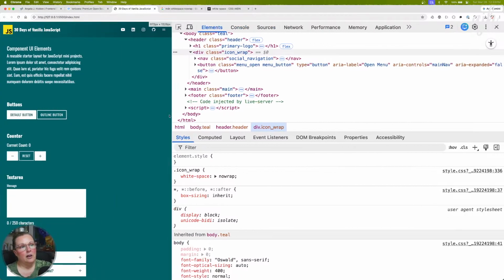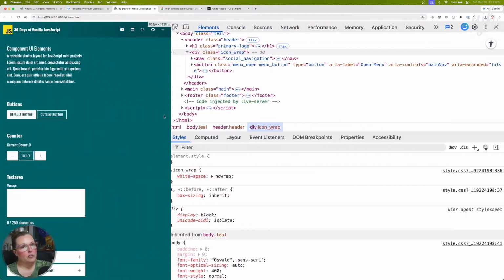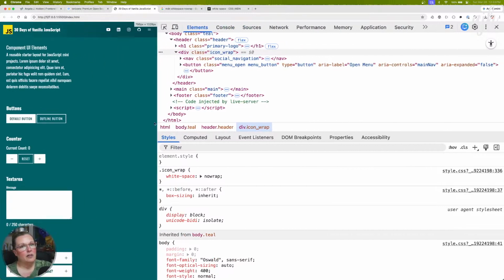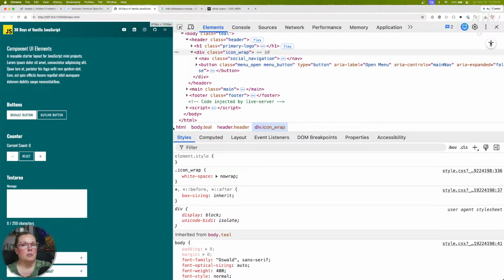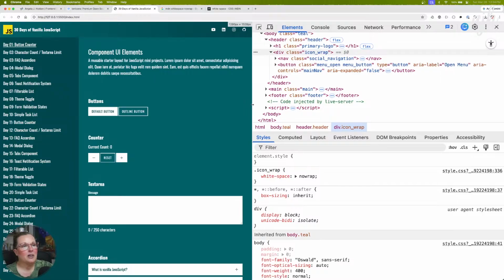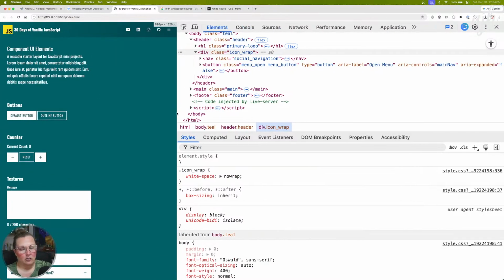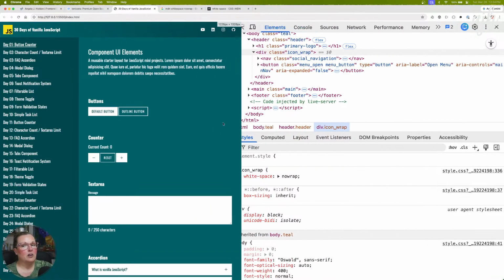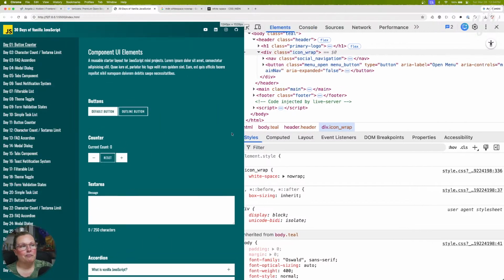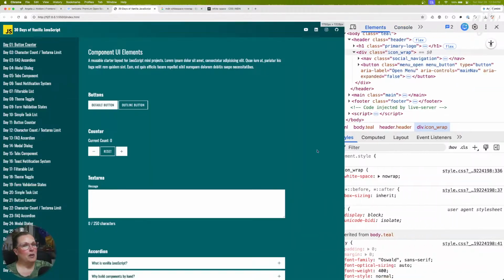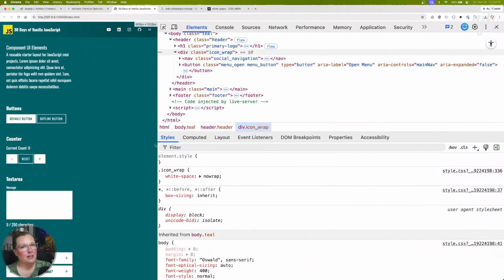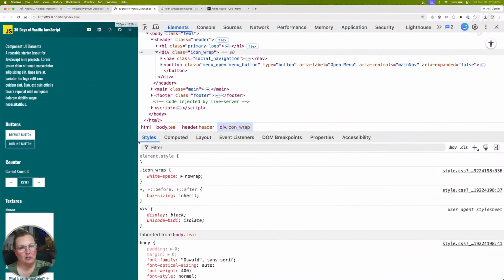I love it. I've fought with that before with display inline block and it never occurred to me to even try that. It's one of the great things about using Flexbox, right? That you can really control the wrap. But sometimes Flexbox just feels like overkill to me, even though it's incredibly simple. I love display inline block. Display inline block is how we got a lot of stuff done back in the day, well before Flexbox, right?